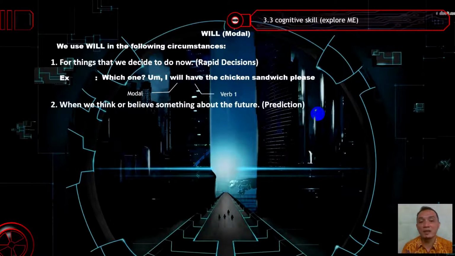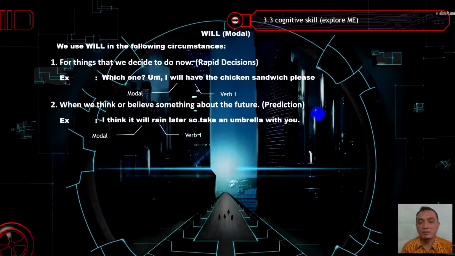The second is when we think or believe something about the future, prediction. When you predict that something will happen in the future, you use will. The example is, I think it will rain later, so take an umbrella with you. When I look at the sky and there is a thick cloud, then I predict that it is going to rain. So I say, I think it will rain later, so take an umbrella with you. This is the prediction. But it doesn't mean that this condition will happen in the future. It is just a prediction. Sometimes it is true, sometimes it is incorrect.